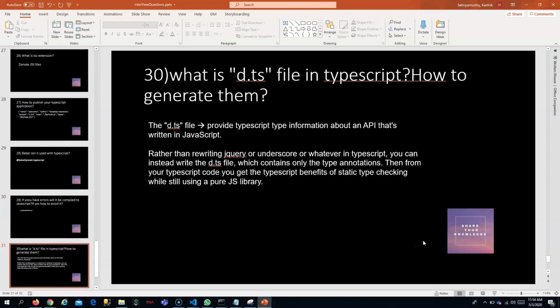Let's move to the next question. So d.ts, you would have seen the declaration file. This d.ts is nothing but a declaration file. It is used because when you have a JavaScript application, if TypeScript has to understand JavaScript, it needs this declaration file, by means of which it will know all the API information, what all functions are available in your JavaScript. All this is mentioned in the d.ts file.